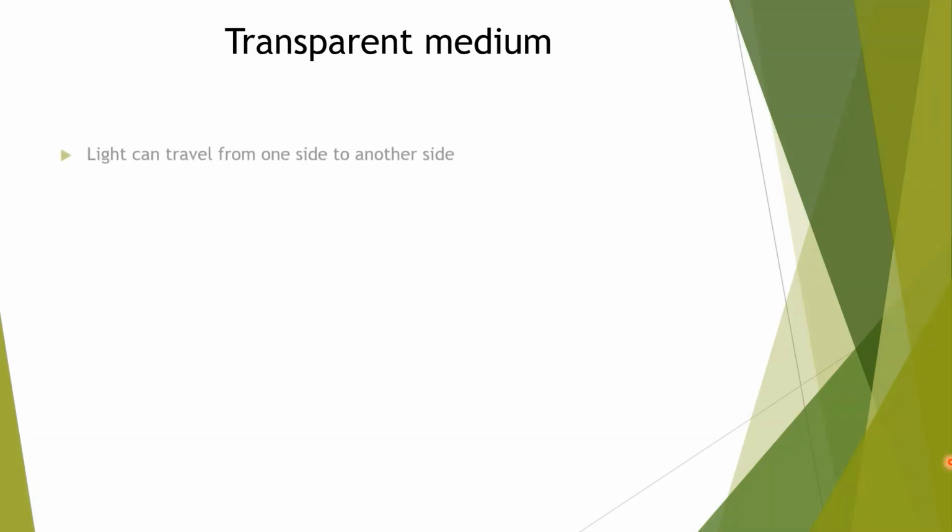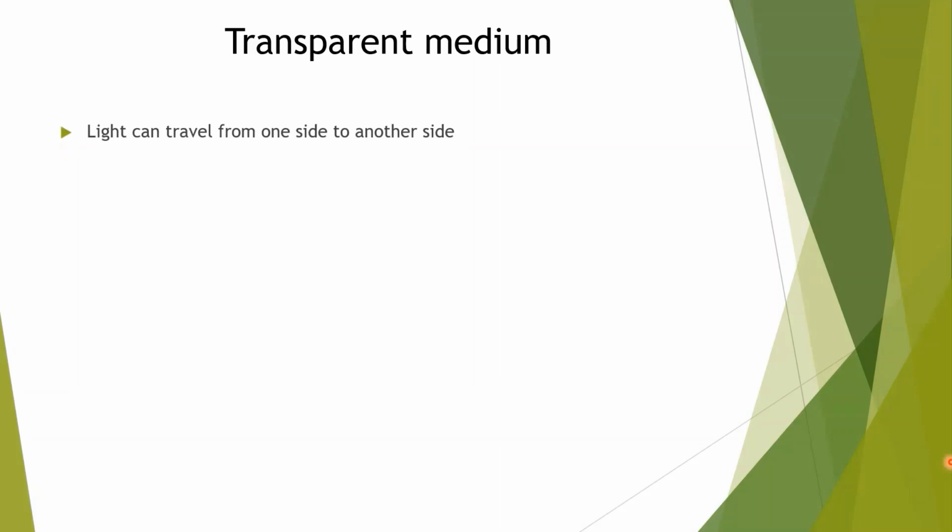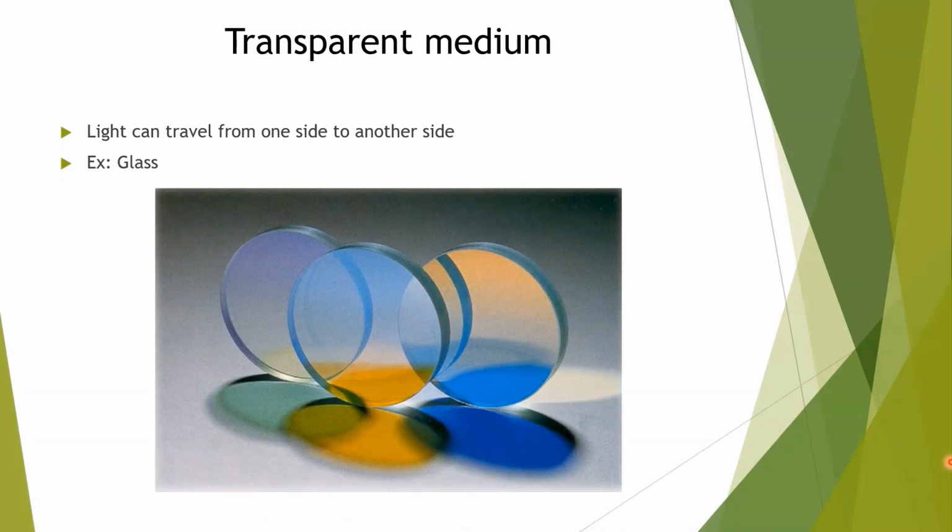Transparent medium: where light can travel from one side to another side. For example, we can say a glass sheet. If a torch light is put on the sheet of glass, light will travel from one side to another side. So when light can travel from one side to another side, that is called a transparent medium of light.